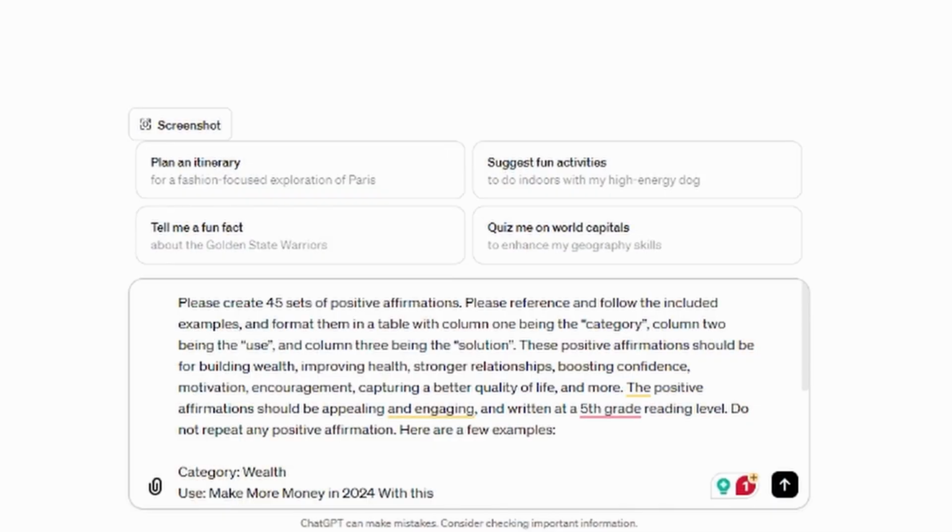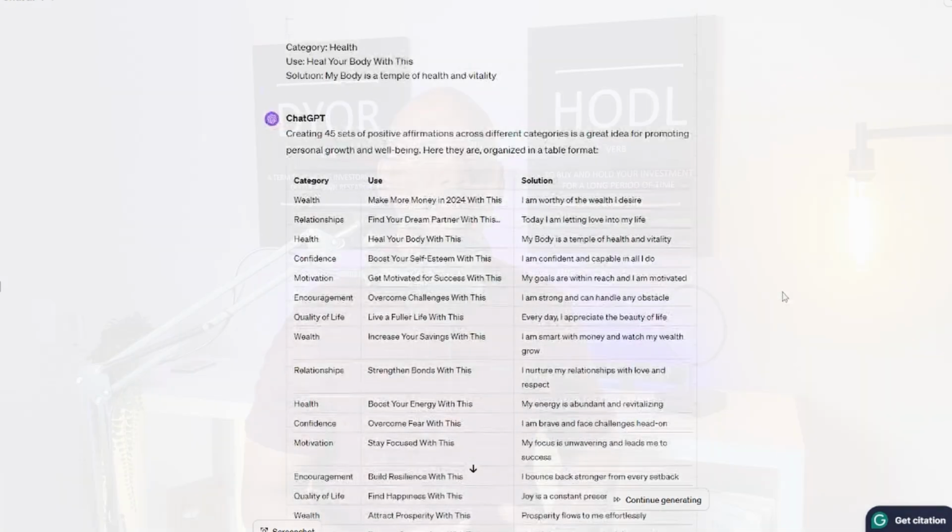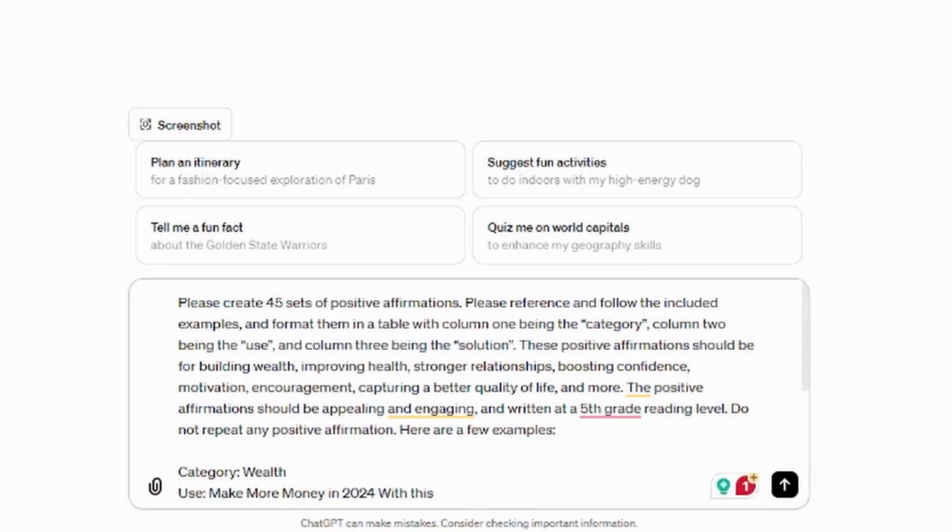I've learned that a good food for thought is to try to stay under about 75 posts at a time. So next it reads, "please reference and follow the included examples and format them in a table." This is prompting Chat to create a table like an Excel sheet. And as you'll see in just a moment, that table is going to help us transfer this output over to Canva. I then go on to tell Chat what the columns should be and what type of affirmations I'm looking for. And lastly, I mention that I do not want Chat to repeat any of the content.